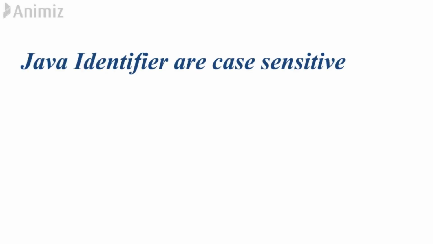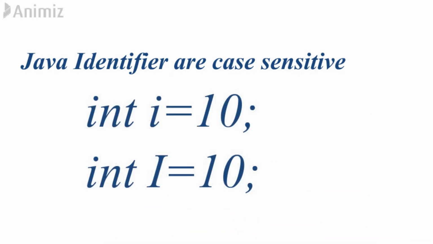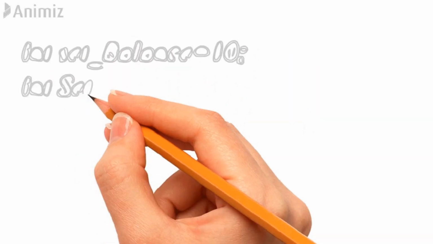These are allowed. Now next point is Java identifiers are case sensitive. Yes, that is lowercase and uppercase. For example, if you define a variable like int i, and then you define another variable like int I, this is perfectly valid because this small i is one memory location and capital I is a different memory location, where we are storing this value as 10.